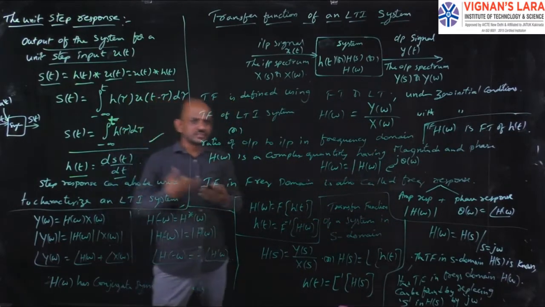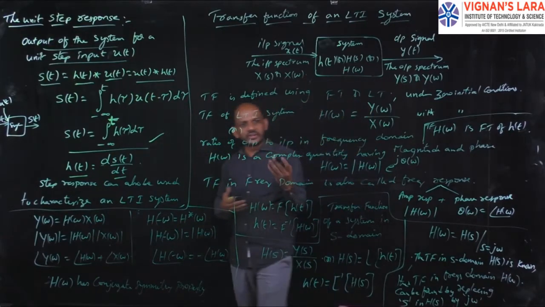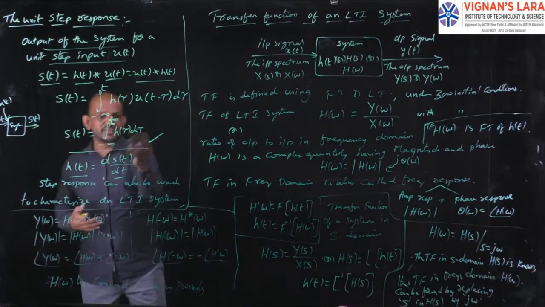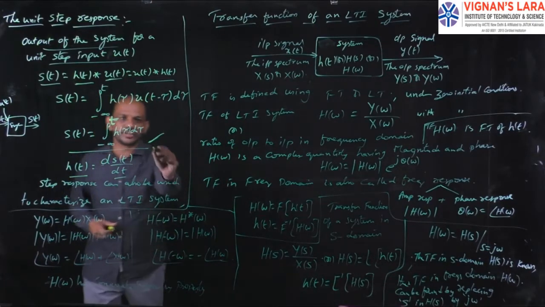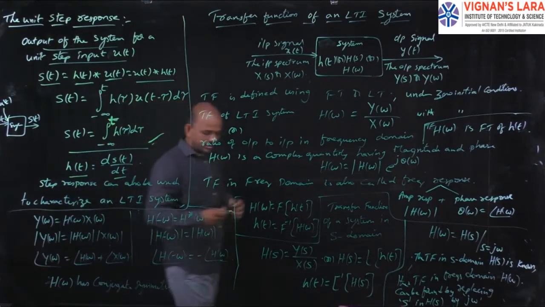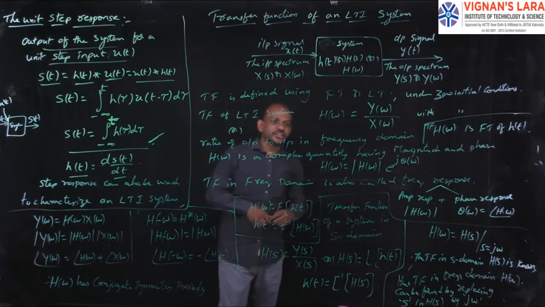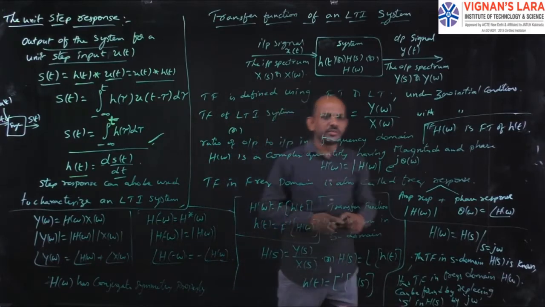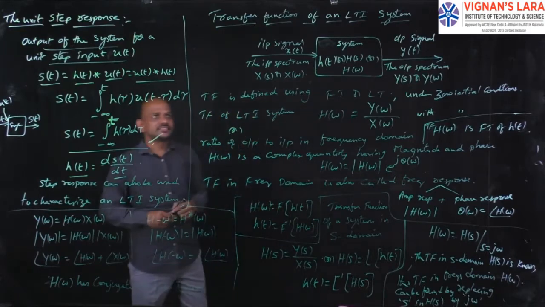So for different systems, for a causal system we have different limits of the integral, and for a non-causal system we have different limits. In general, I had given the case of step response as the integral from minus infinity to t of h of tau d tau. Okay, so this is regarding step response. Now we move on to the transfer function of an LTI system.